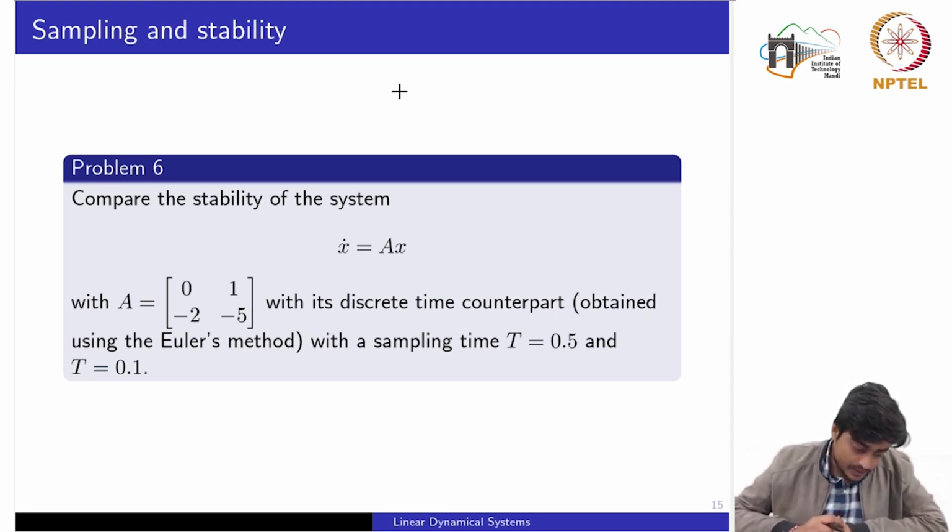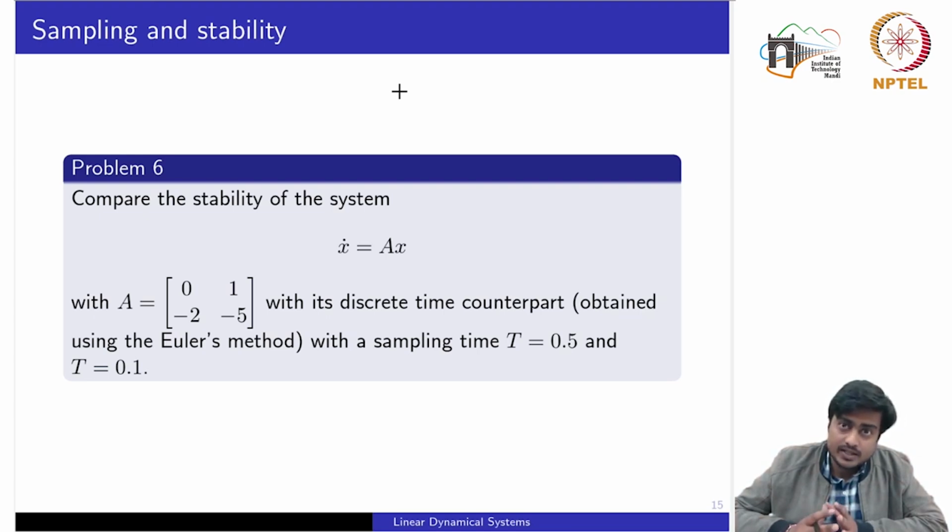So this is an interesting problem, where we would utilize the discretization concept we introduced in week 1. First of all, we want to determine the stability of the LTI system given this A matrix, and we want to compare the stability once the system is discretized.